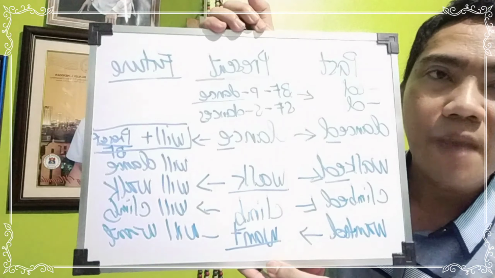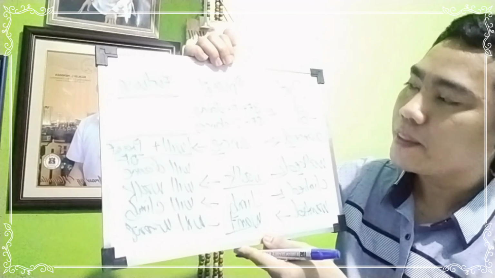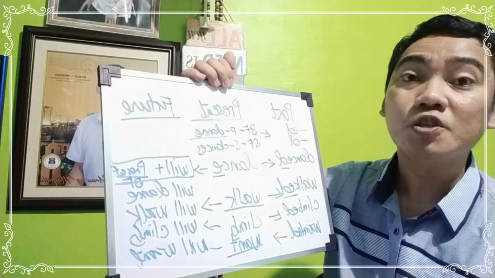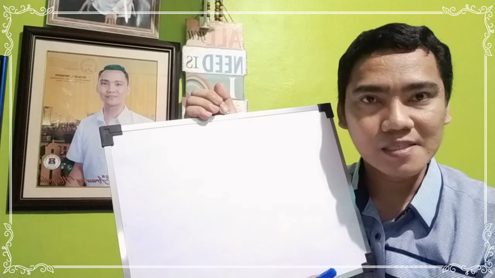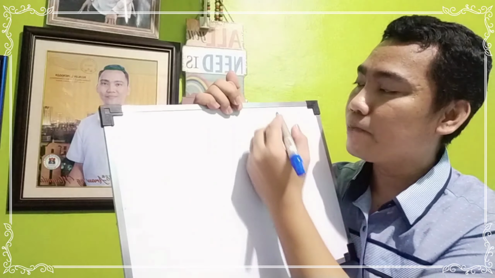So always remember this table. So again, that is our past, present, and future tense. In identifying if the sentence shows present, past tense, or future tense, you need to be familiarized with the so-called time expressions.